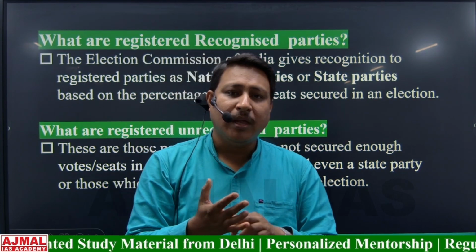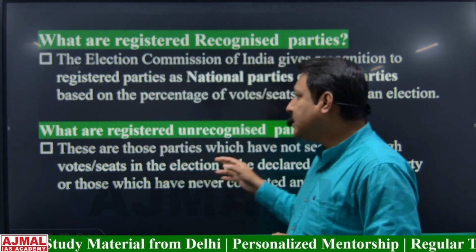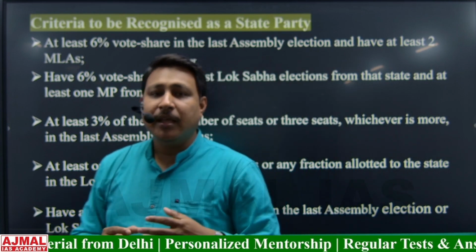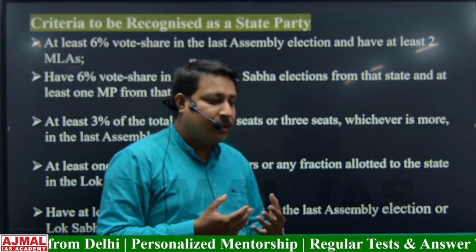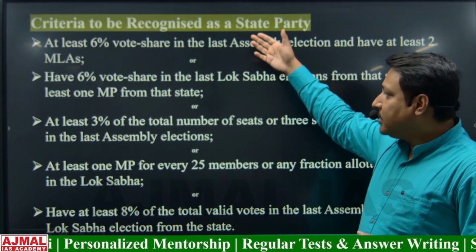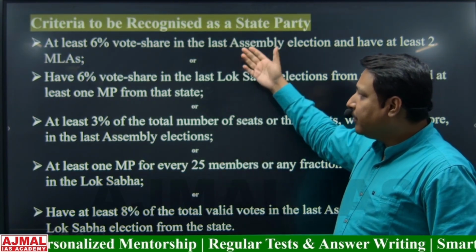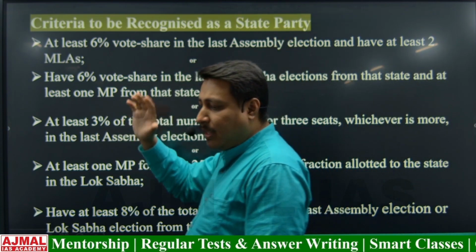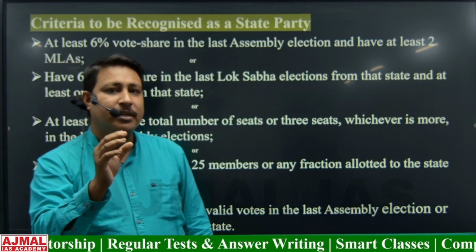There are two types of recognized parties. One is state party, another one is national party. But there are certain criteria. What are the criteria to become a state party? Let's discuss one by one. If the political party meets either one of the options, then that political party will be considered as a state party.